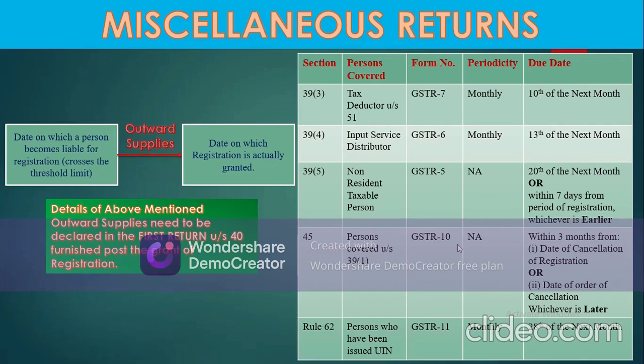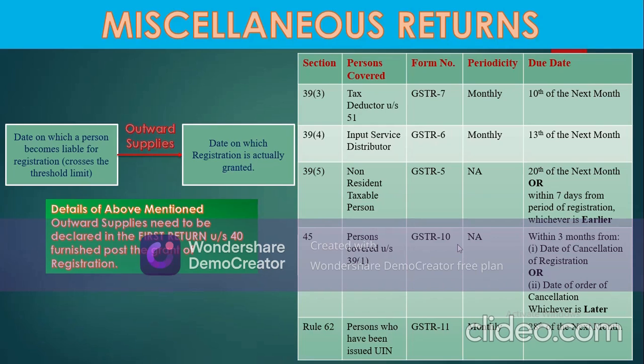It needs to be filed within the following timelines: within 3 months from the date of cancellation of registration or date of order of cancellation, whichever is later. The later of these two dates shall be the date by which GSTR 10 needs to be filed. Now, Rule 62 prescribes that GSTR 11 needs to be filed by persons who have been issued UIN. First of all, what does UIN mean? UIN basically refers to Unique Identification Number.